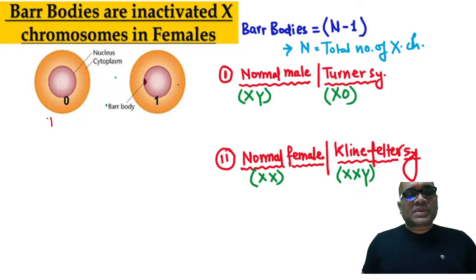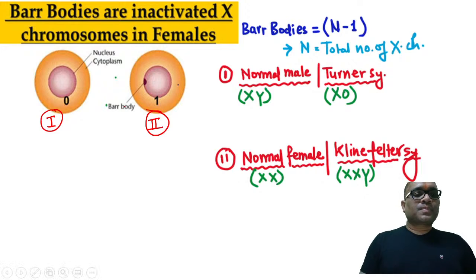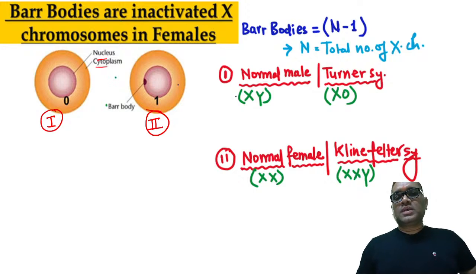Now look at this picture and look at this picture. These are the two puzzles you have to see, right? In this you can see there is no bar body. Nucleus is showing no bar body. Cytoplasm is clean. So always remember how you will count bar bodies.